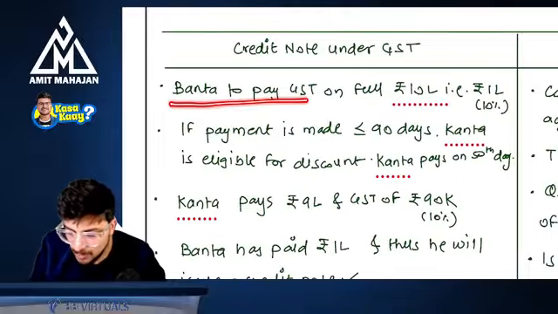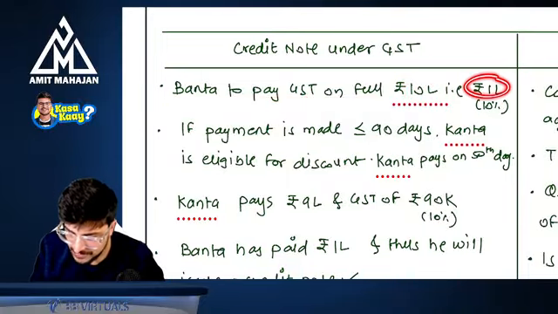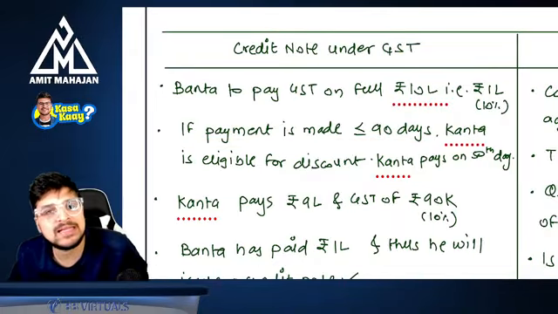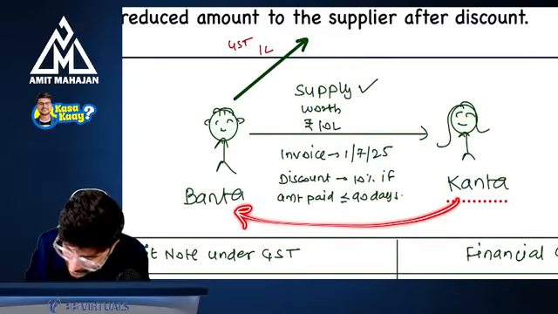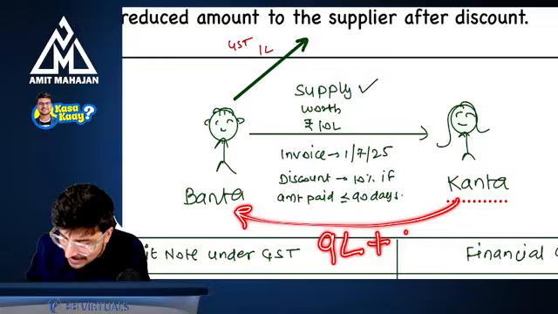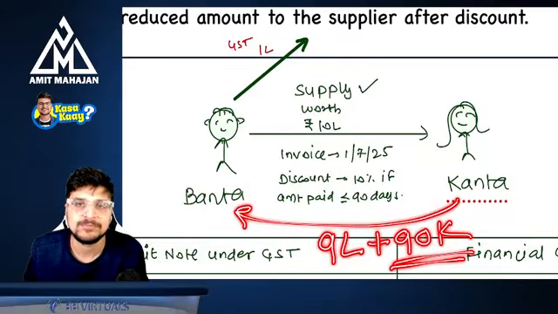See, Banta has to pay GST on the full 10 lakhs. Do you agree to this? Yes. That is 1 lakh rupees. If payment is made within 90 days, what if that payment is made within 90 days? Can I say Kanta will make a payment of only 9 lakhs and not 10 lakhs because she's eligible for the discount, right? And now, along with 9 lakhs, she will make a payment of 90,000 rupees of GST.